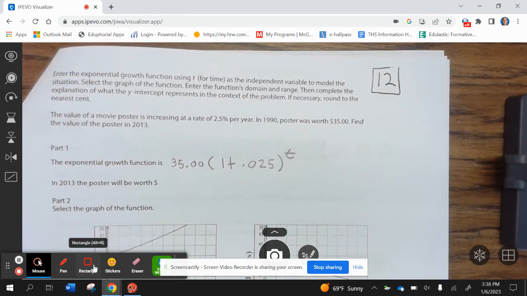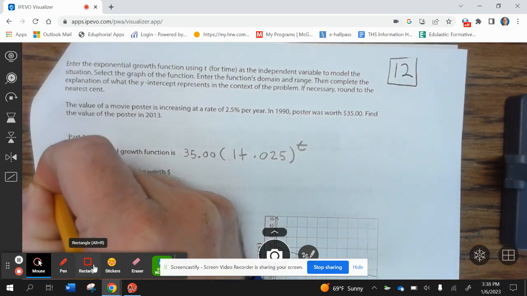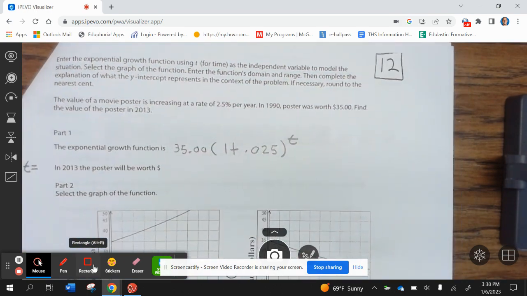All right, now to find out what the t value is, we need to come over here.